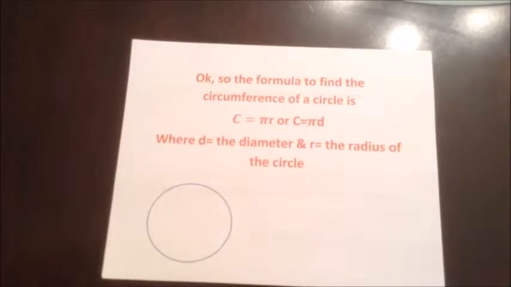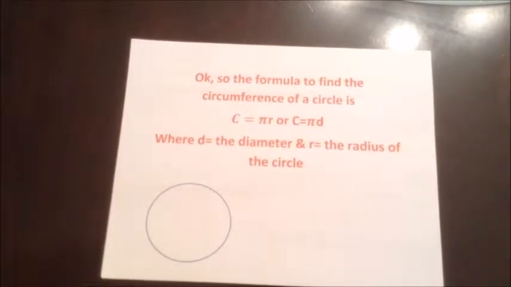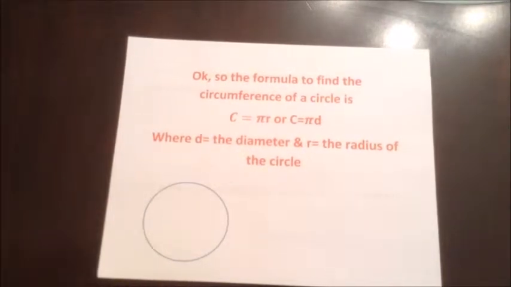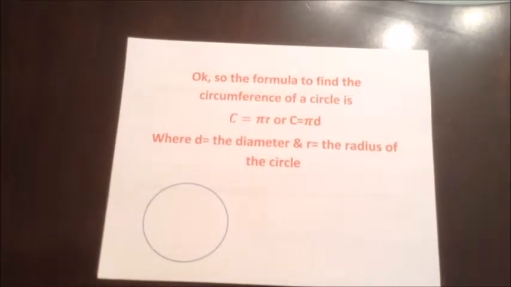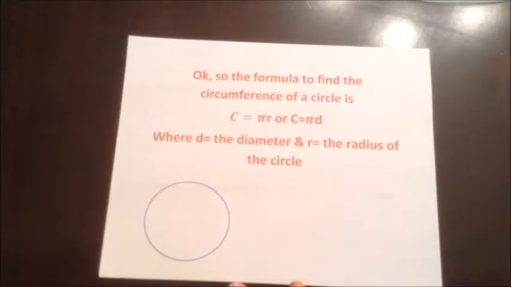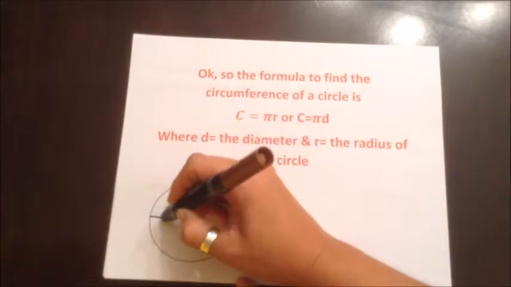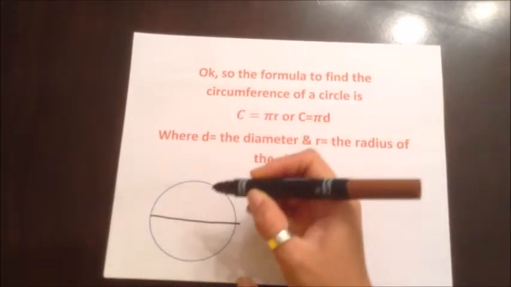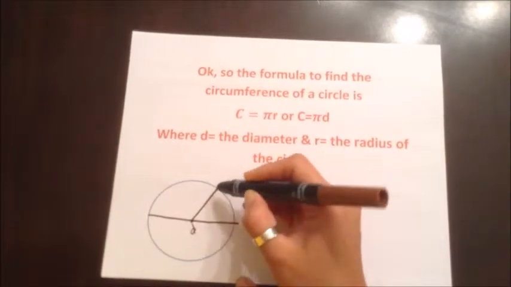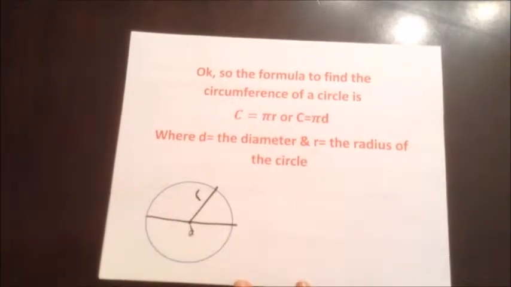Okay, so the formula to find the circumference of a circle is C is equal to pi r, or C is equal to pi d, where d is the diameter and r is the radius of the circle. Note your circle right here. We're going to go across this way, and that's your diameter. And then up this way, this is your radius.